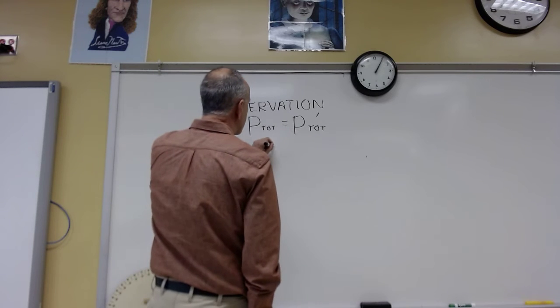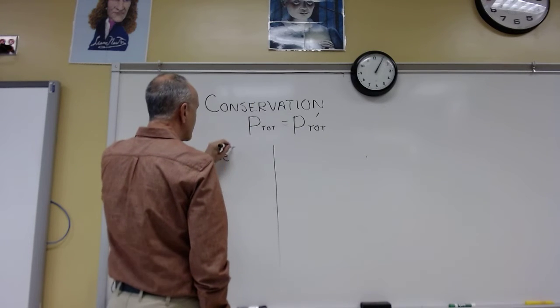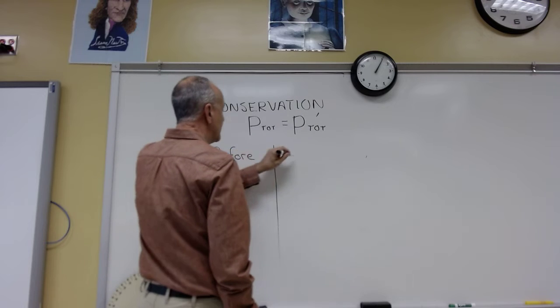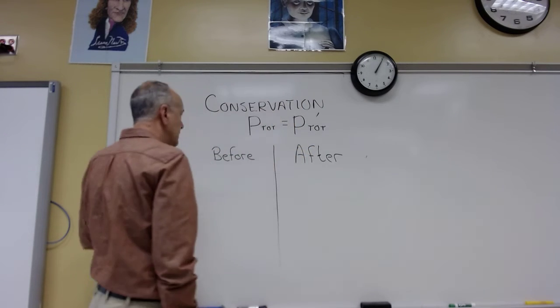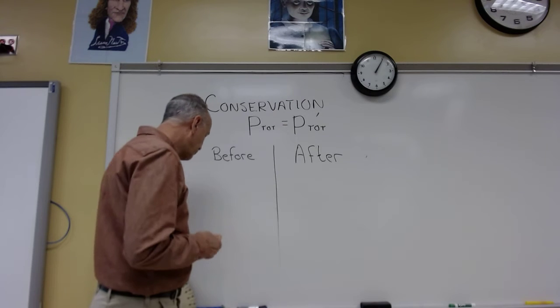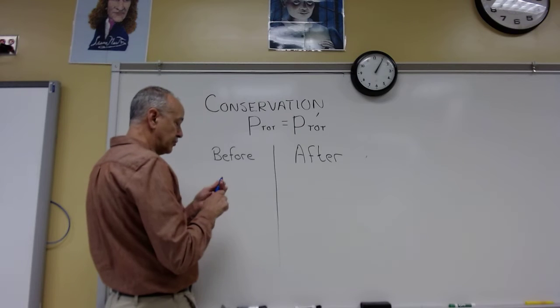The way we break these down is we do, first of all, a before collision and an after. We want to represent all the particles in the system before and after. And probably the most important part is to pick a positive direction.